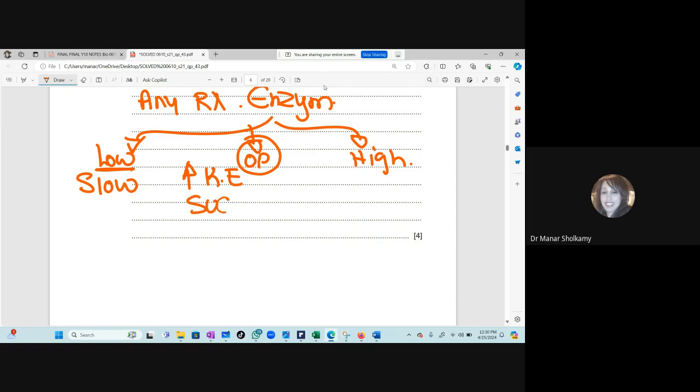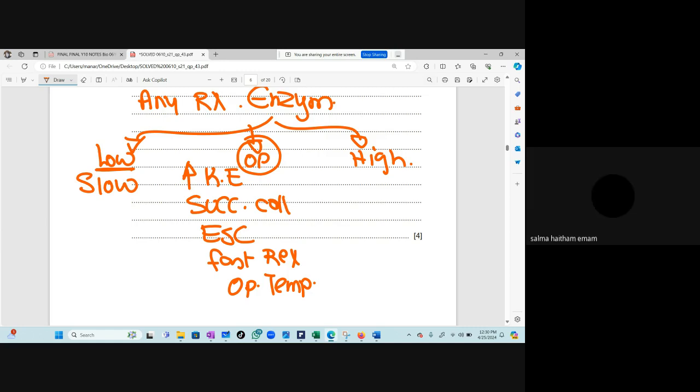We have successful collisions, like Selma said, very important keywords. There is more and more formation of enzyme substrate complex, faster reaction. We will reach optimum temperature, maximum rate of reaction. We know this very, very well. What if the temperature is very high?